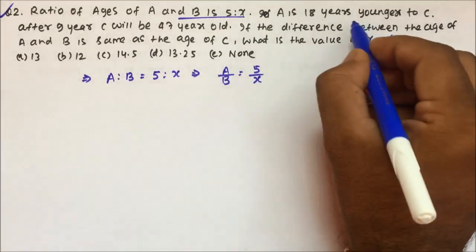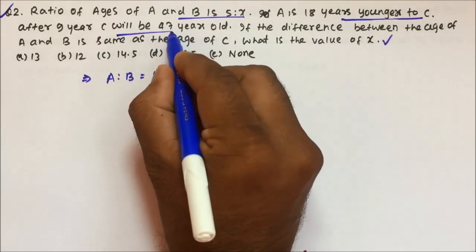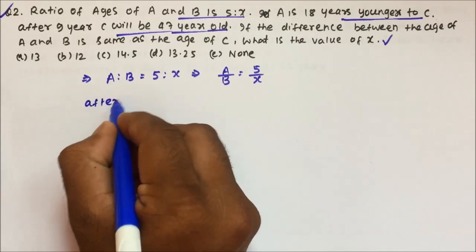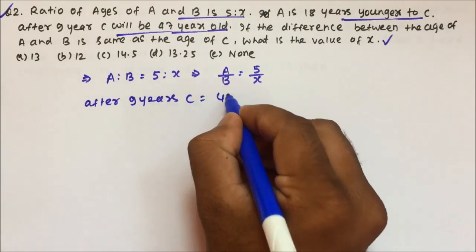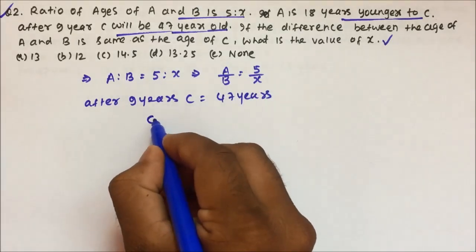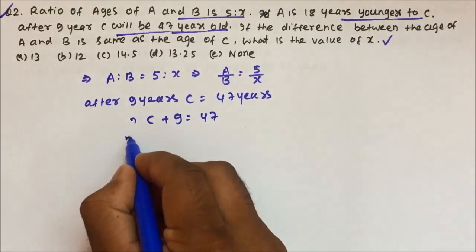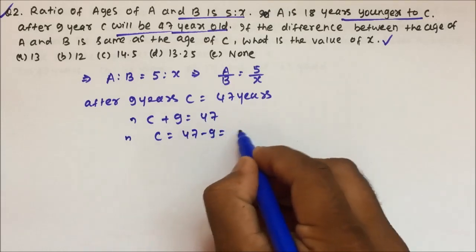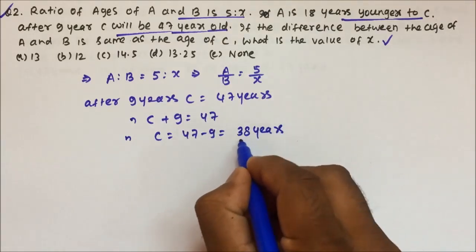Now, A is 18 years younger to C. After 9 years, C will be 47 years old. So after 9 years, C will become what? 47 years old. So what is C's age today? So after 9 years, C will become 47 years old. So what is C's present age today? So 47 minus 9. 17 minus 9 is 8, so 38. So C is today 38 years old.